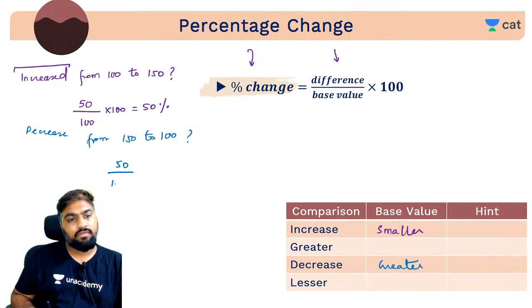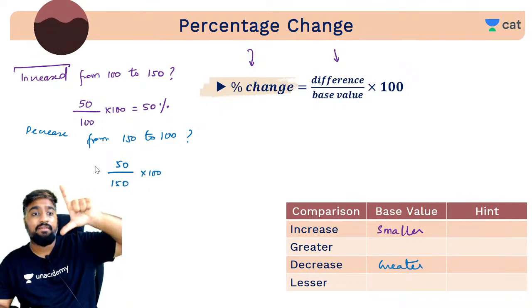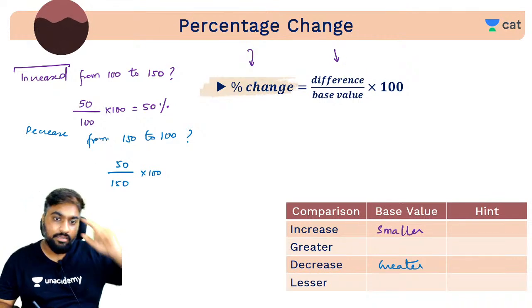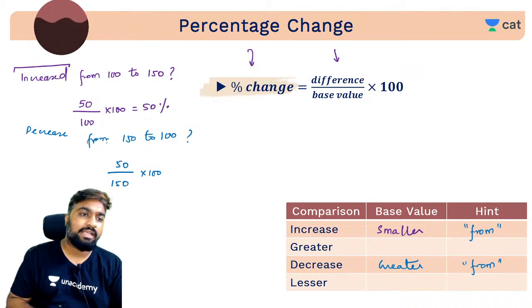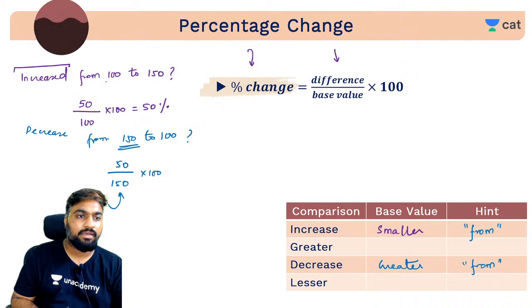But the denominator will now take 150, the greater value, because decrease कहाँ से होता है? बड़ा value से छोटा value होता है ना? So for both of these, the hint is anything that comes after the word from. from के बाद जो भी आता है, that becomes your base. देखो from के बाद 150, from के बाद 100, base वो था, समझ रहे हो?